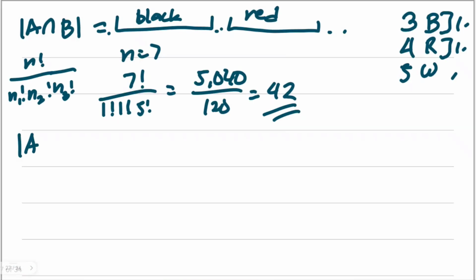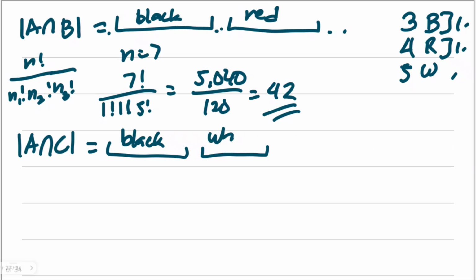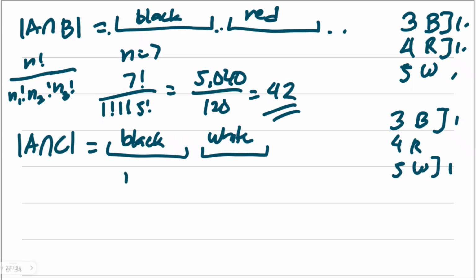Okay? Let's continue. How about for A intersection C? Again, this is for the black balls forming a single block, and you have here the white. So our 3 black balls will be counted as 1. The 4 red balls now are free. The 5 white balls are also counted as 1. This is where our n is equal to 6: 1 plus 4 plus 1.